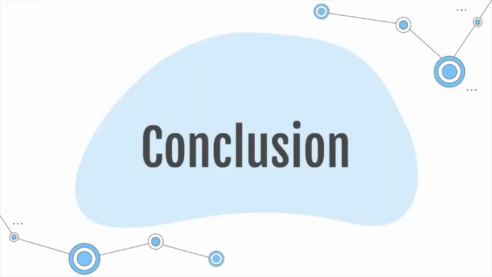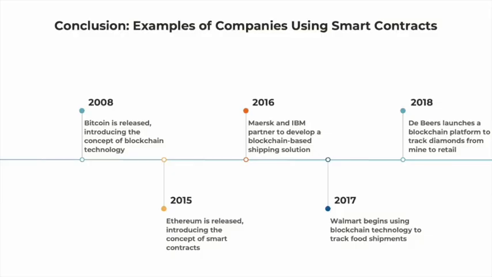Lastly, we can talk about the actions that a company takes and the future trend of smart contracts and supply chain. Here are some companies who have already applied smart contracts. For example, IBM, Walmart, and DBS, who launched a blockchain platform to track diamonds.